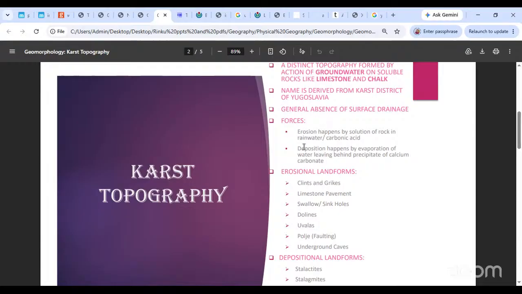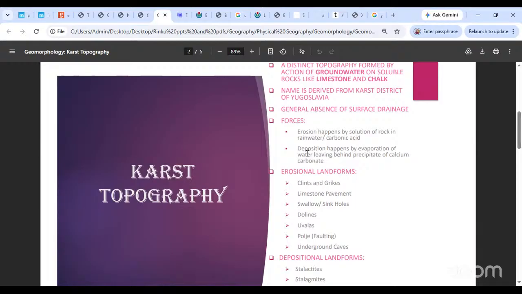The force acting over here is erosion by solution. So erosion is happening due to solution basically. The normal idea is that carbon dioxide from the air mixes with water and forms weak carbonic acid. Then rocks like limestone and chalk are dissolved within this carbonic acid and are removed from the rock. This is the process of solution.